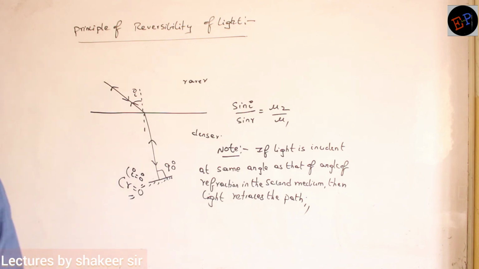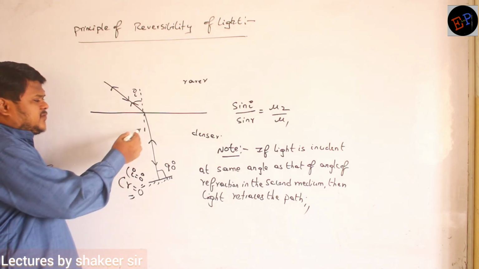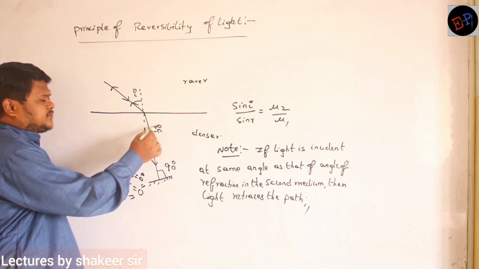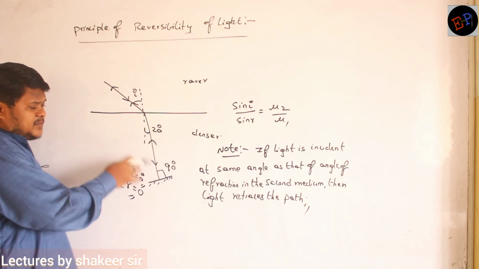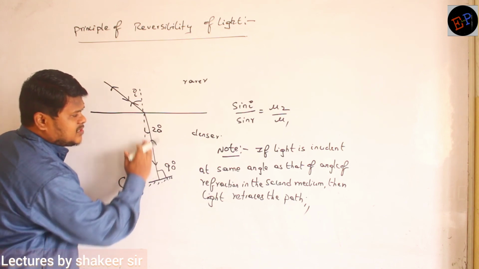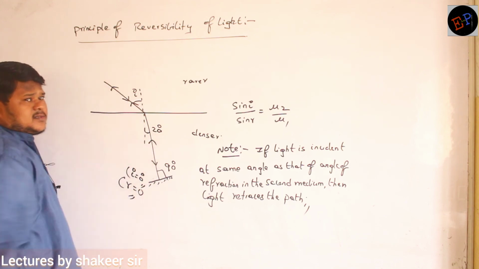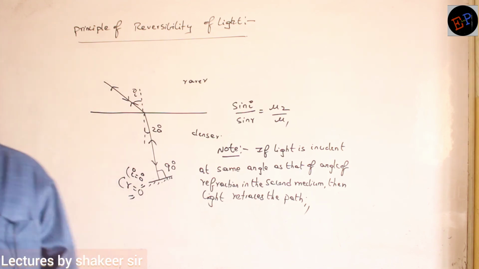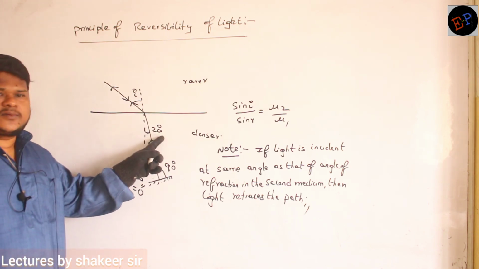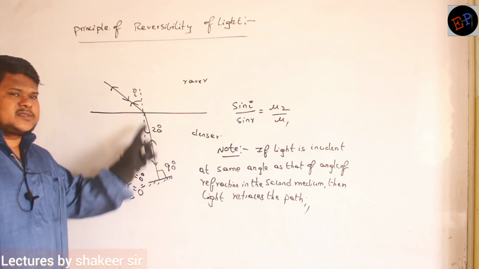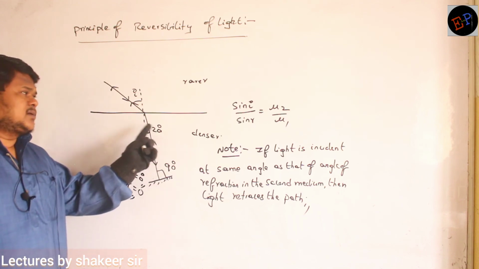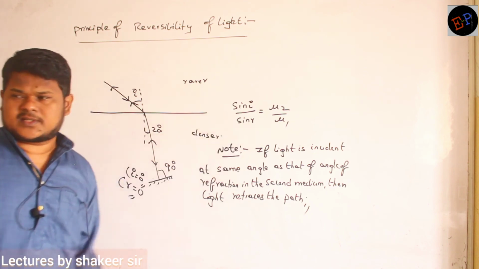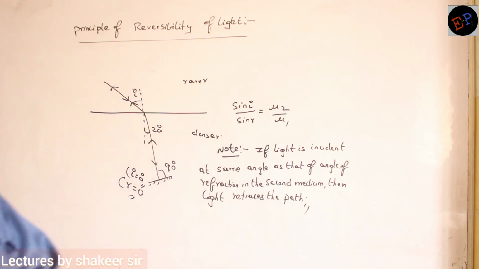Are you able to understand? For example here angle of refraction is let it be 20 degrees. Now from the second medium, again if you incident at the same 20 degrees, then it will retrace the path. That is called the principle of reversibility of light. Angle of refraction ఇక్కడ 20 ఉంది కదా, మళ్ళీ మీరు 20 degrees తోనే ఇన్సిడెంట్ చేసినారు అనుకోండి సెకండ్ మీడియం నుంచి, అదే పాత్ని అది రీట్రేస్ చేస్తుంది. Because light always follows Snell's law: sin I divided by sin R is equal to mu 2 divided by mu 1.